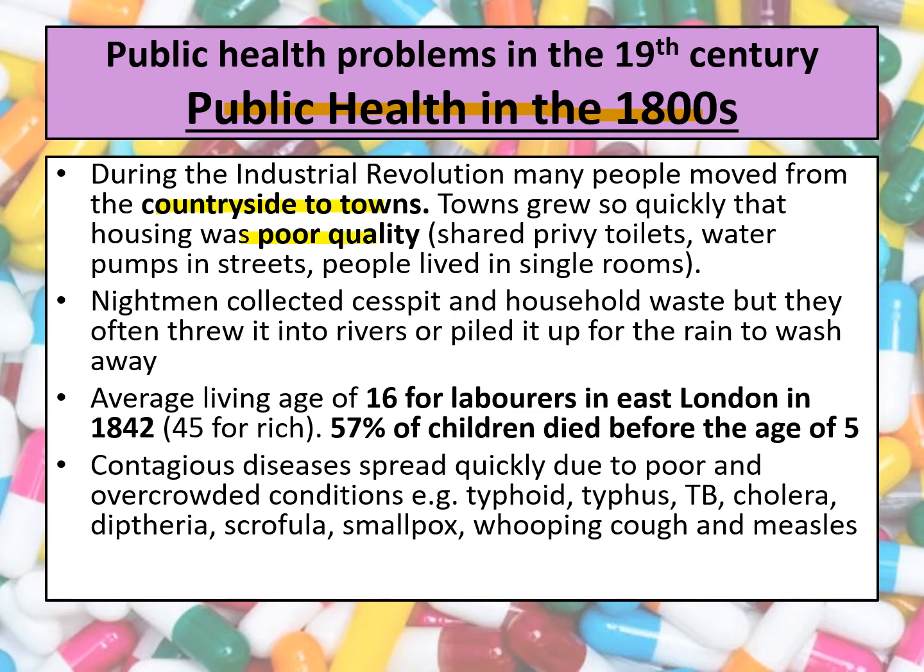For instance, they shared privy toilets with up to 30 other families, there were water pumps in the streets, and people lived in single rooms. That's where they eat, sleep, and also cook. So there was some attempt to get rid of household waste. There were nightmen who collected the cesspit, that's the toilet waste, and some household waste, but they often just threw it into rivers or piled it up for the rain to wash away.